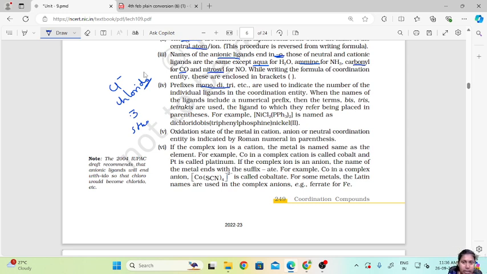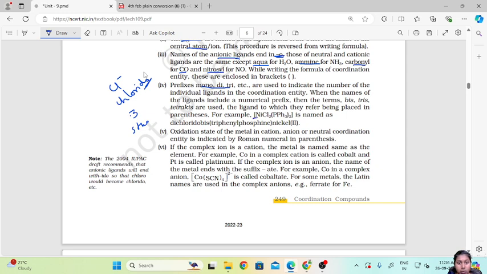Now, when the names of ligands include a numerical prefix, then the terms bis, tris, tetrakis are used, the ligands to which they refer being placed in parentheses. So, when the ligand itself includes a numerical prefix, at that time we use bis, tris or tetrakis as a way to refer to the number.